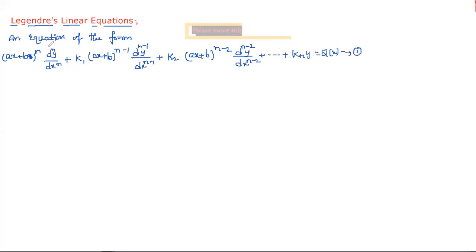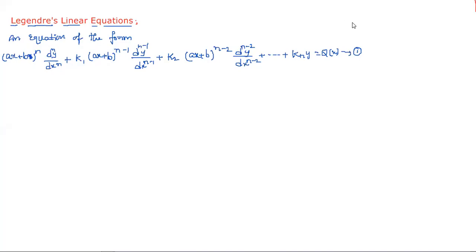Whenever the given equation is in the form of this one, we say that the equation is a Legendre's linear equation. Here k1, k2 and so on up to kn are constants, and Q(x) is a function of x.